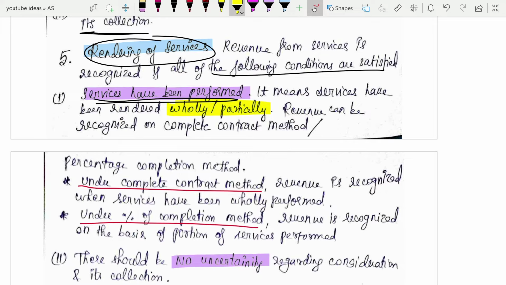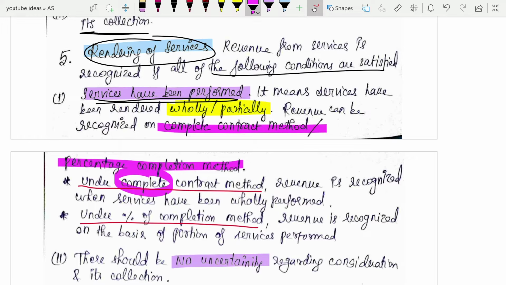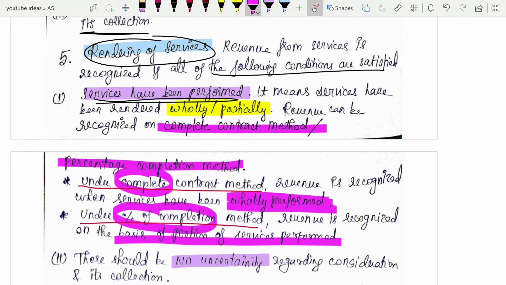Are you following the complete contract method, or the percentage of completion method? Depending on that method, you will recognize your revenue. In case you're following the complete contract method, complete contract means the full contract is completed. That means whenever your whole performance of the contract is completed, only at that time will you record your revenue. Whereas in the percentage of completion method, it is on the basis of the portion of services rendered.